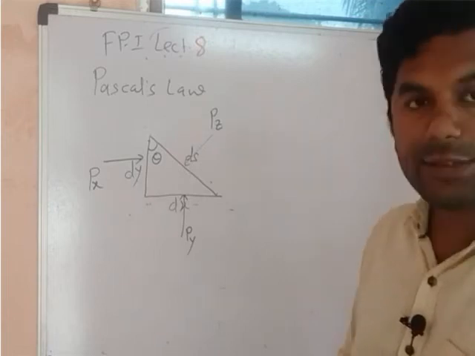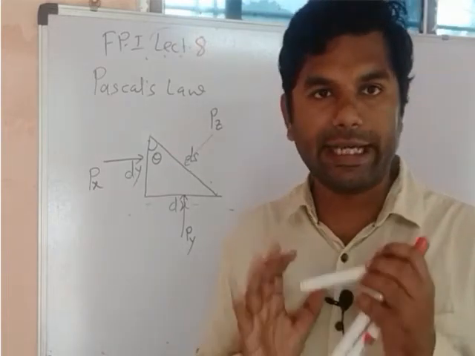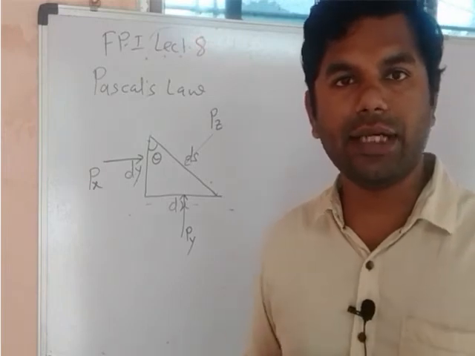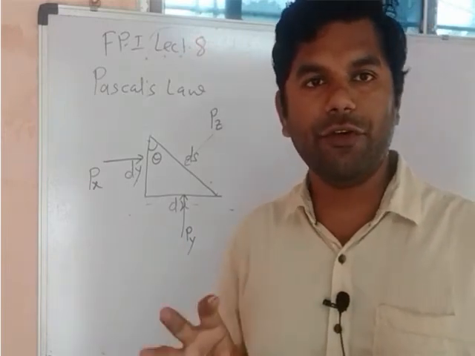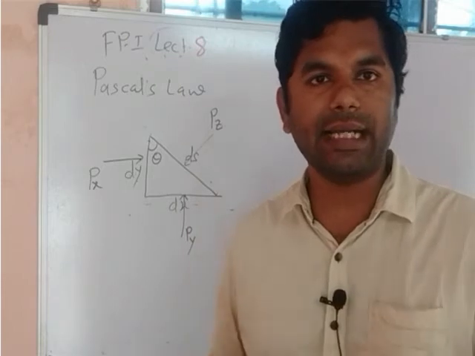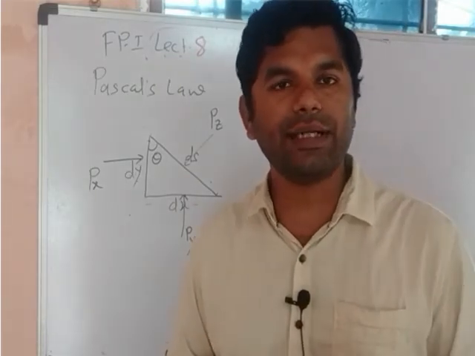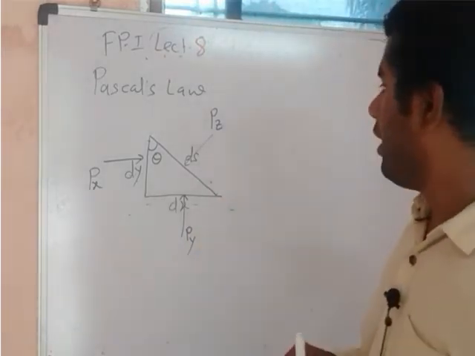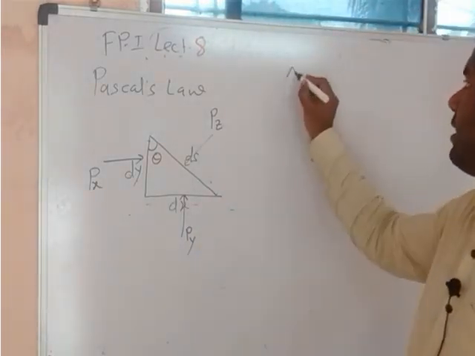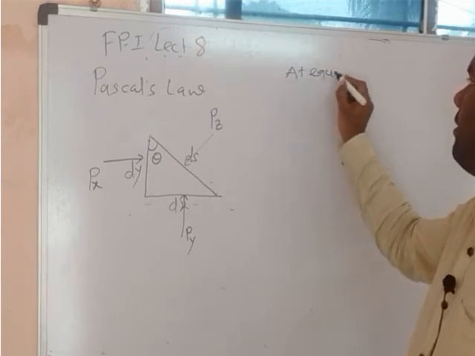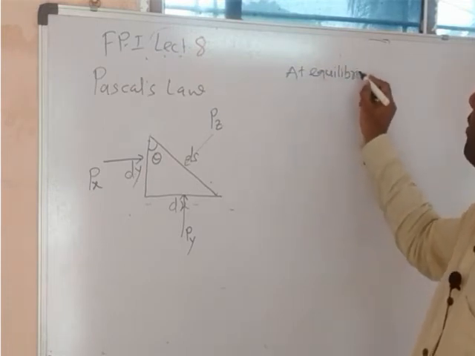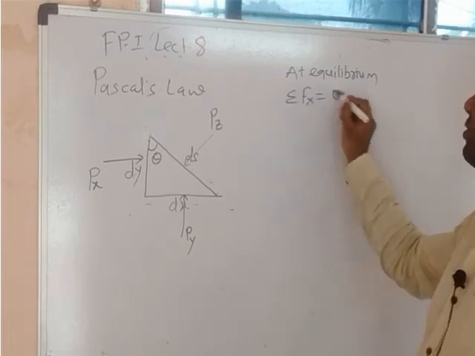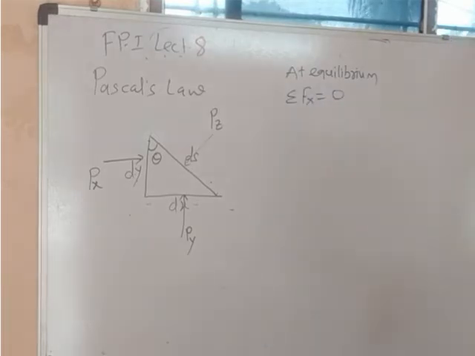Now dear students, we will take the equilibrium condition, and at equilibrium we will consider the summation of forces in x direction and y direction to be 0, because we know that at equilibrium the summation of forces is always 0. So we have to resolve these forces. We can say at equilibrium, summation of Fx equals 0. So we will take summation of Fx.